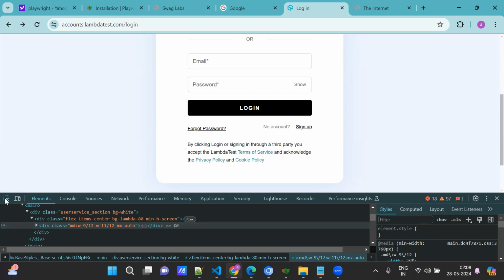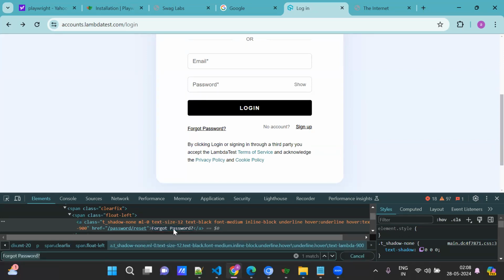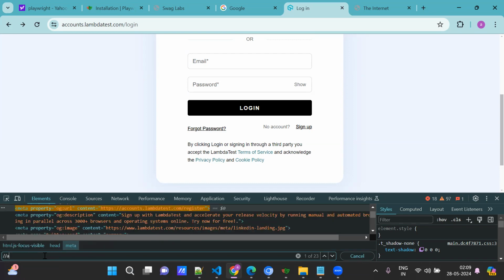Okay, forgot password. We have inner text. Okay, now identify the XPath locator by using inner text, right? Control F. Inner text is there. What is the tag name? Link A, right? Anchor tag. //a